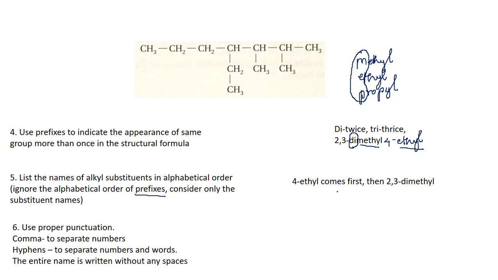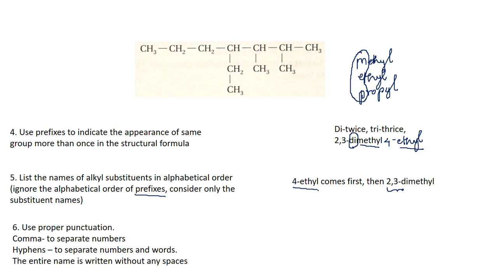And finally, the way to write this: if you have numbers, you will have to use proper punctuation. You use a comma to separate the numbers. If there are numbers like 2 and 3, you use a comma in between to separate them. And you use a hyphen to separate numbers and words.